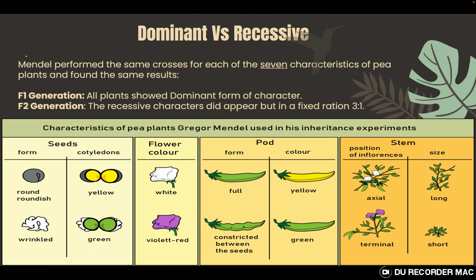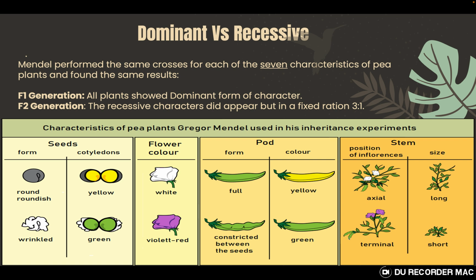Whenever there was a cross, the F1 generation only showed the character of one of the parents. Never in these 7 characters did he find both parental characteristics appearing in the F1 generation, which means the characters are clearly sorted into 2 categories: either they are dominant or they are recessive.